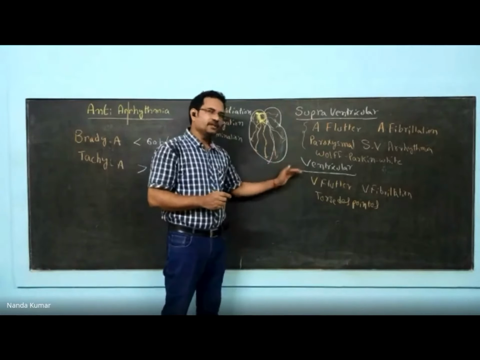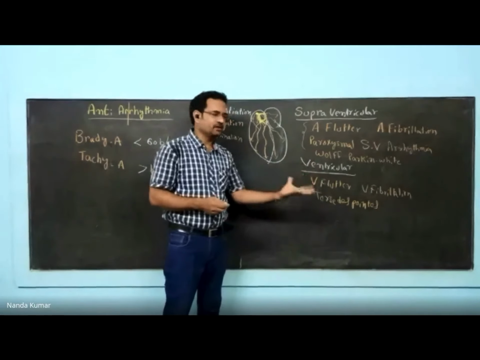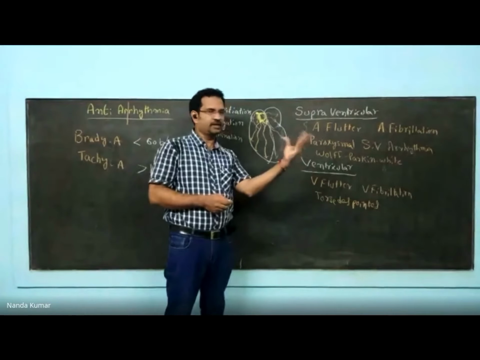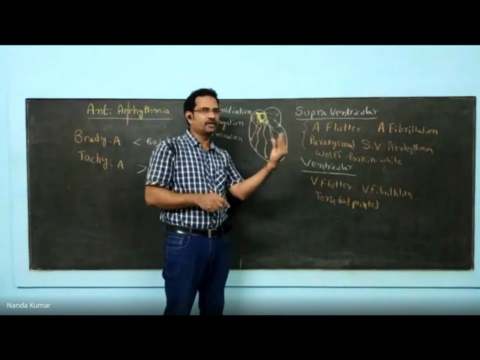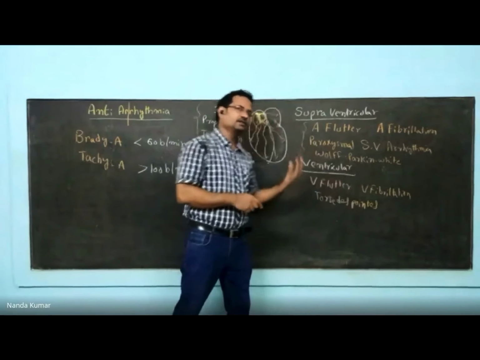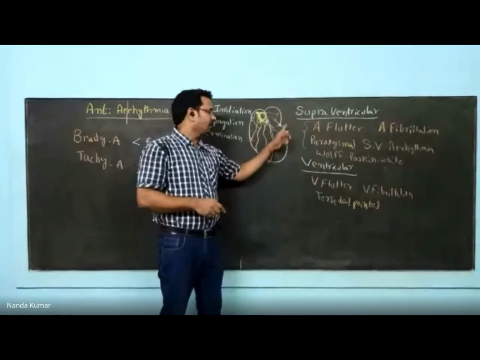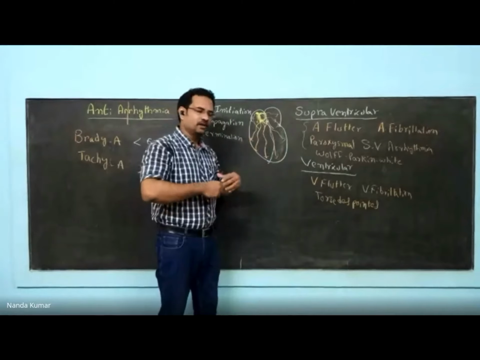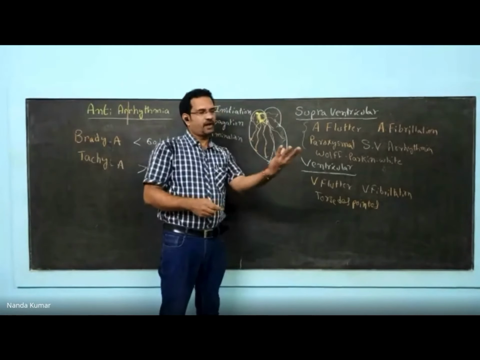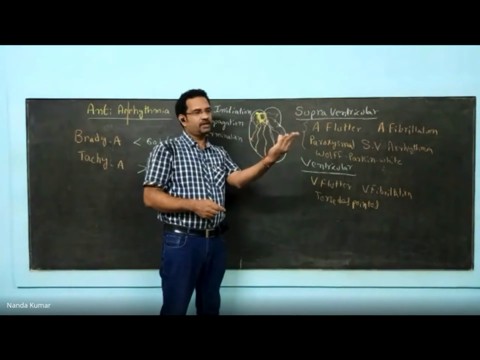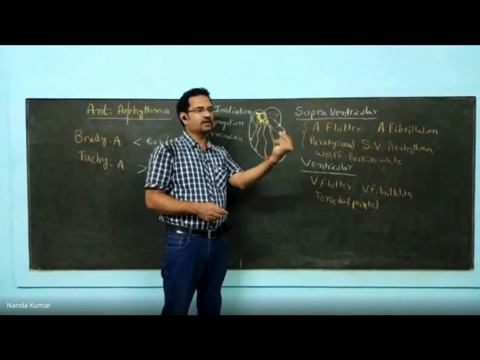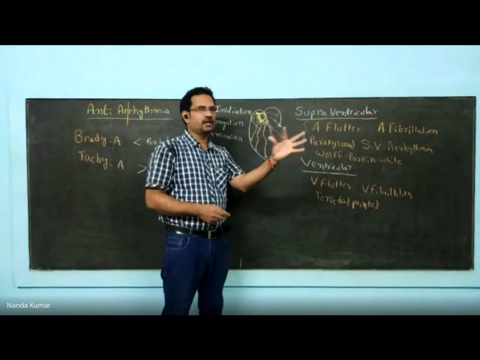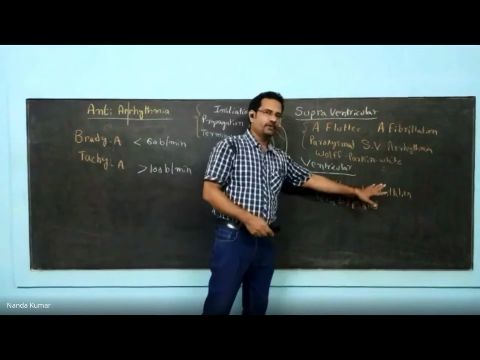In ventricular arrhythmias, again, you have similar things, flutter and fibrillation. When the ventricle continues to contract like this, it is called fluttering, like butterfly wing movement. Fibrillation is even more dangerous because the ventricle has bigger muscle mass, with a lot of muscle fibers. When all the muscle fibers contract together, you have a coordinated contraction. If individual muscle fibers are contracting like this, it is called fibrillation, uncoordinated contraction. That is ventricular fibrillation.